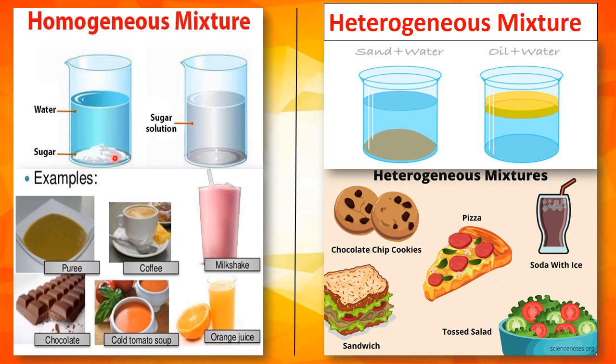A mixture of sand and water, or a mixture of oil and water, is an example of a heterogeneous mixture where we are able to see sand in water and oil in water. Some examples of heterogeneous mixtures from our daily life are chocolate chip cookies, pizza, soda with ice, salad and sandwiches, where we are able to see the substances present in this mixture.